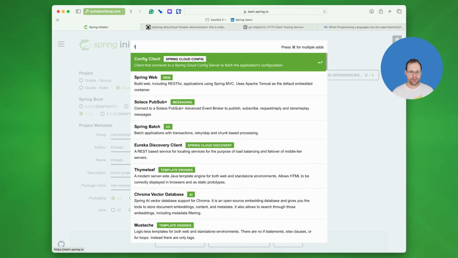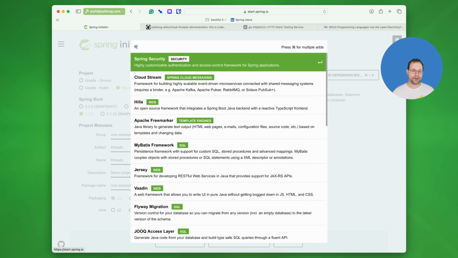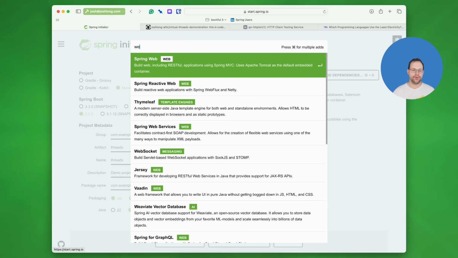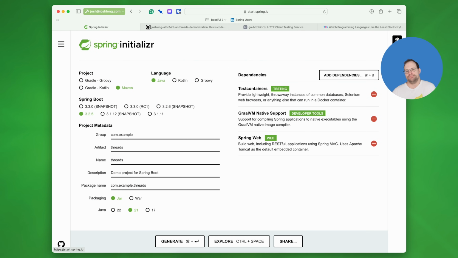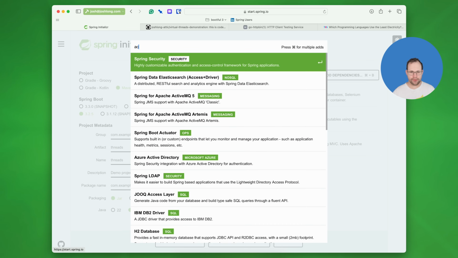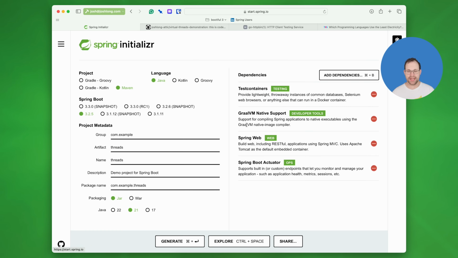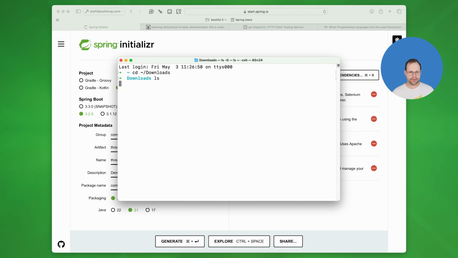Okay, what do I need? I'm going to use the Testcontainers support. I'll use GraalVM native images. I'll use the web support. And you know what? I want an actuator as well. We'll add the actuator for observability. And I think that's pretty much it. Let's go ahead and generate this. Go to the downloads here. And we'll open this up.